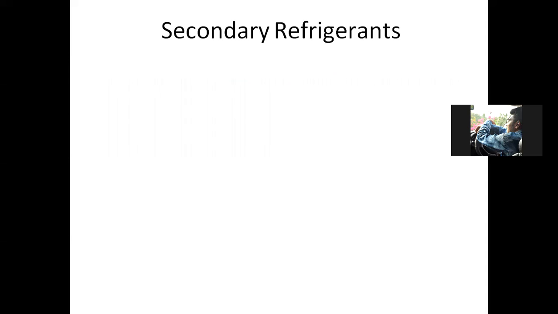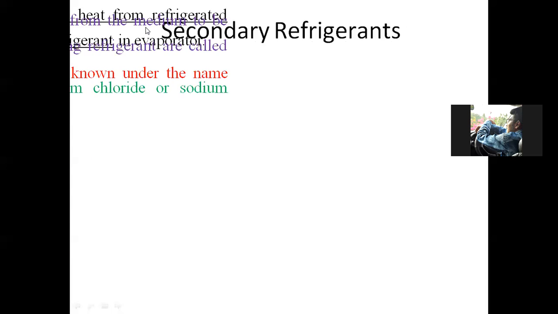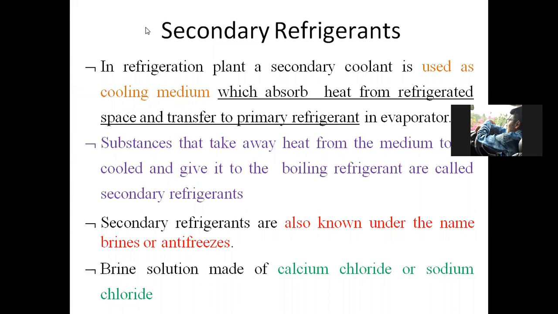At the start only, I differentiated between primary refrigerant and secondary refrigerant. Primary refrigerant means the refrigerant directly taking part in the refrigeration system, directly absorbing the heat from the substance or the space which we want to cool. Whereas secondary refrigerant is the refrigerant which is first cooled by the primary refrigerant, and then used to cool the space or the substance which we want to cool. That is called a secondary refrigerant.